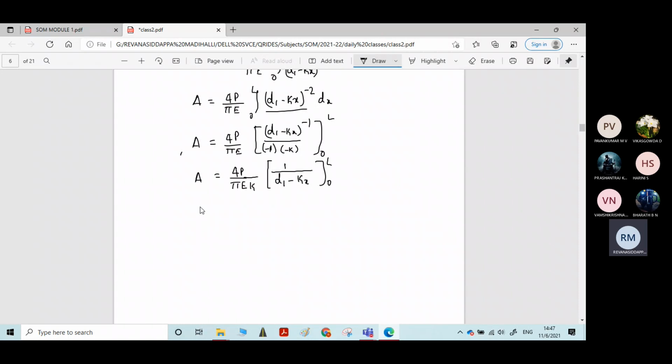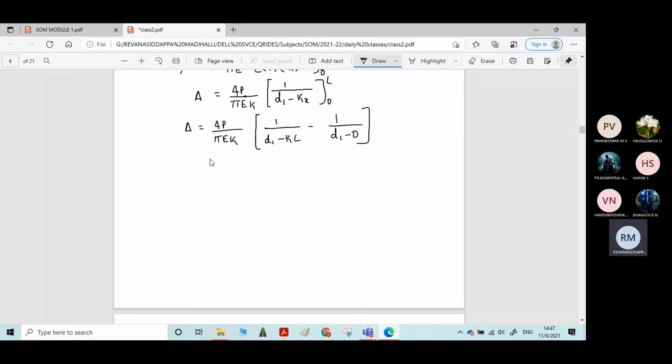Now you can apply the limit. Delta is equal to 4P by pi Ek, applying the limits: 1 by (d1 minus kL). Now I have applied the upper limit, minus the lower limit, which is 1 by (d1 minus 0). K into x value is 0, so it becomes 0.